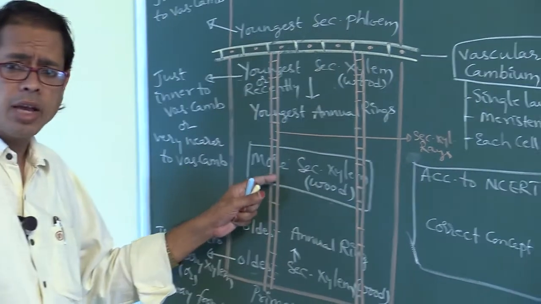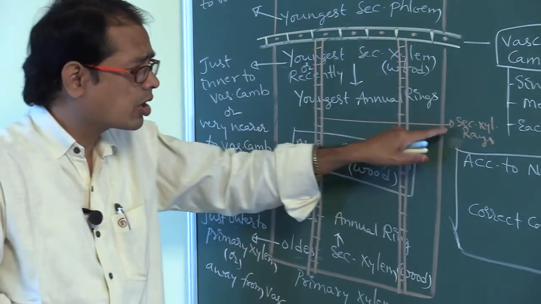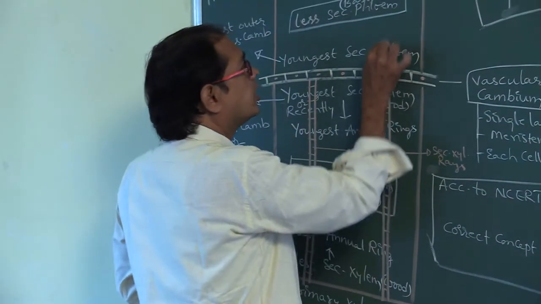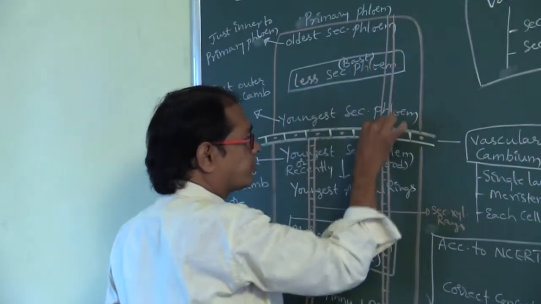The ray parenchyma cells found in secondary xylem are called secondary xylem rays. Similarly, here also you have to draw.